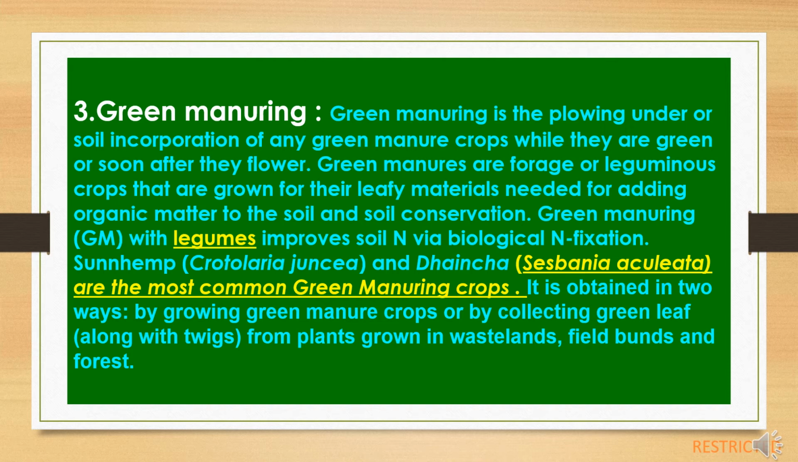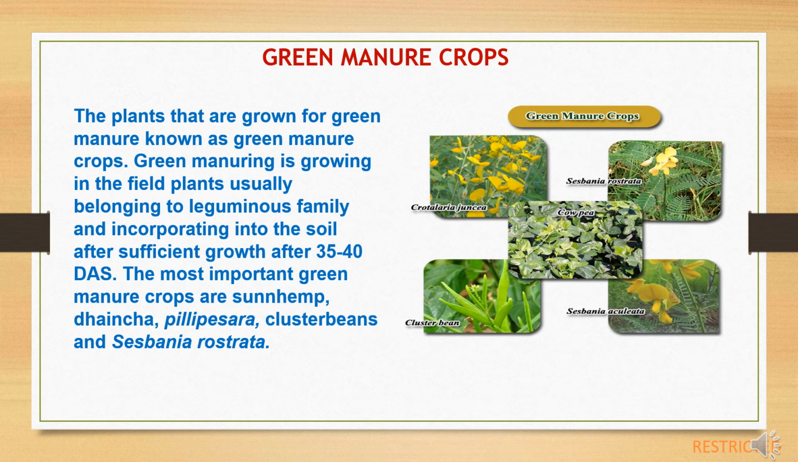So green manuring is of two types, green manure crop and green leafy manure crop, about which we will discuss now. Under green manure, first one is green manure crops. The plants that are grown for green manure are known as green manure crops. Green manuring is growing in the field plants usually belonging to the leguminous family and incorporating them into the soil after sufficient growth, after 35 to 40 days of sowing. The most important green manure crops are sun hemp, dhaincha, pillipesara, cluster beans and Sesbania rostrata.